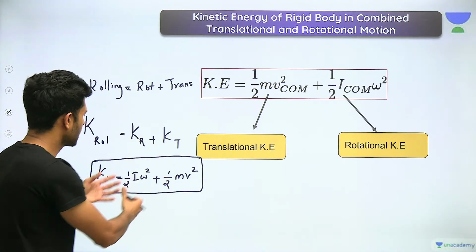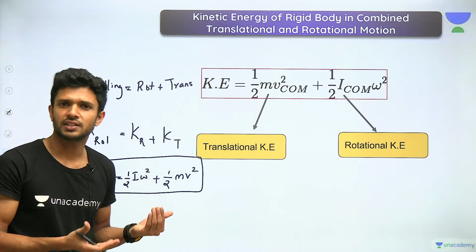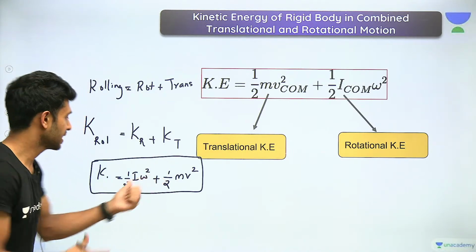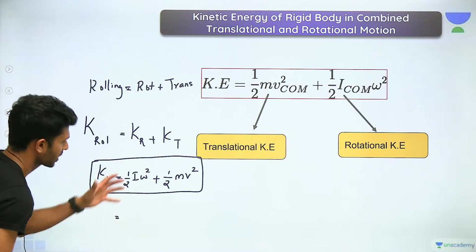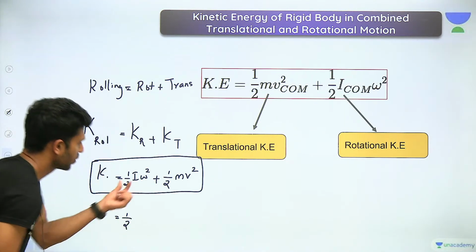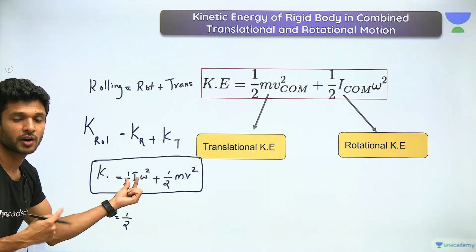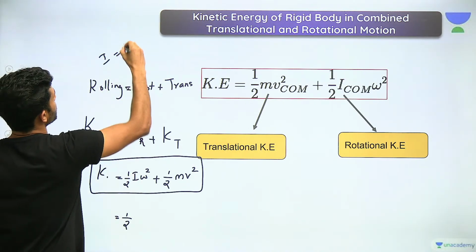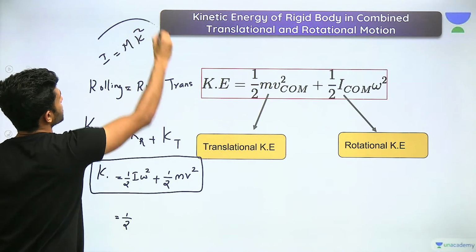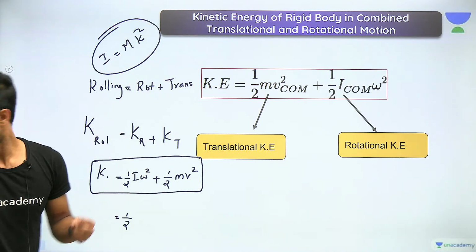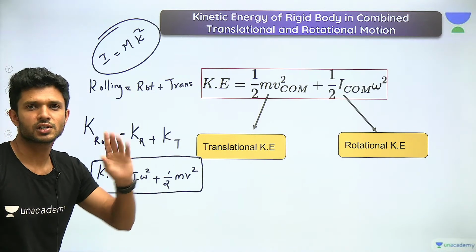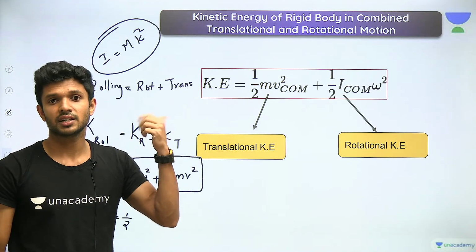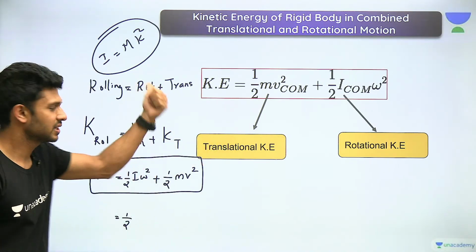If you want to make a slight rearrangement which you will see in your NCERT book, we can do that too. You don't need to memorize anything. We can do it from here itself. Half I omega square. What is I? I is the moment of inertia. And what is I equal to? I hope you didn't forget. I is equal to m k square. What is this k? K was the radius of gyration. So I is equal to m k square.